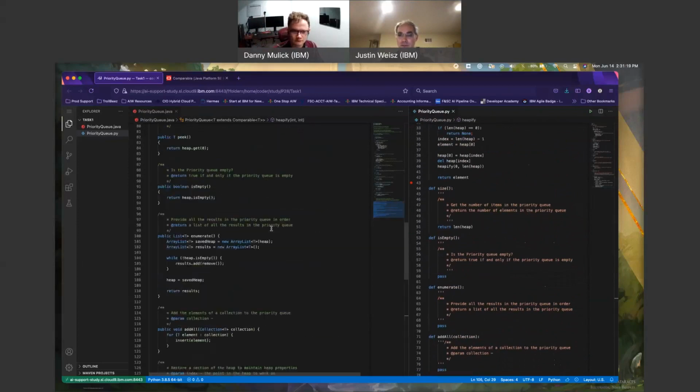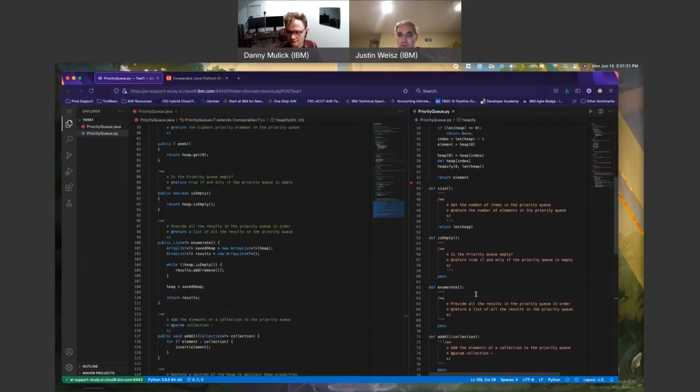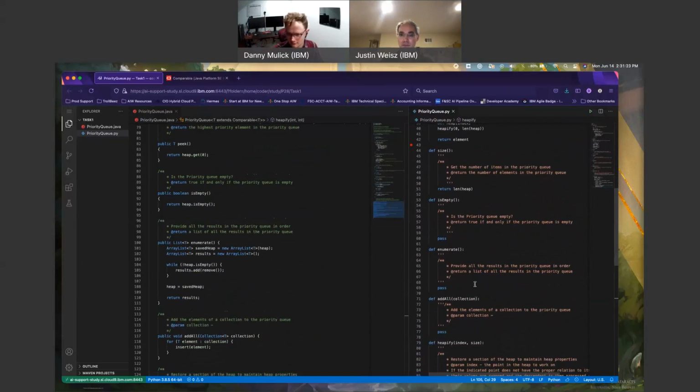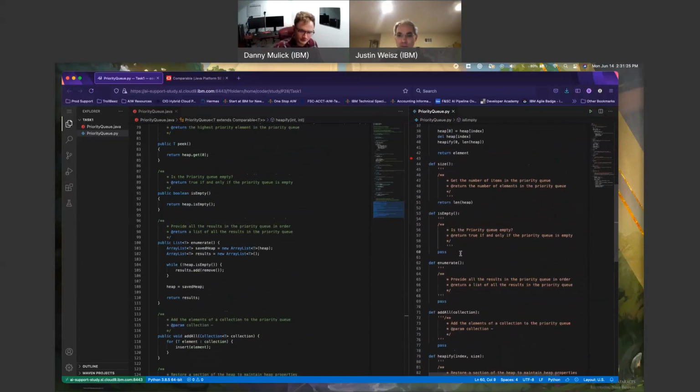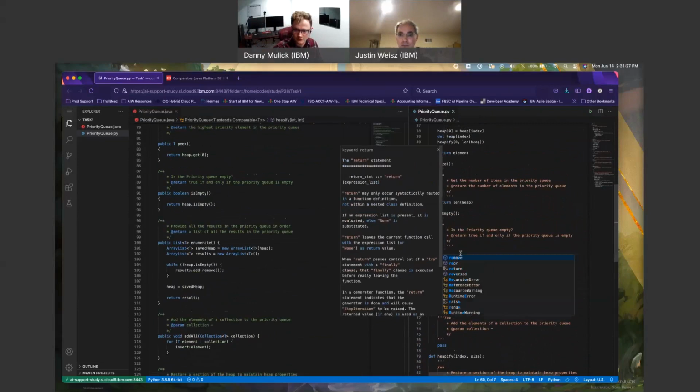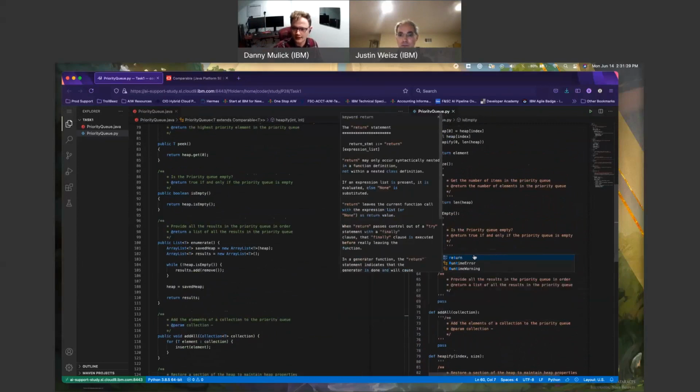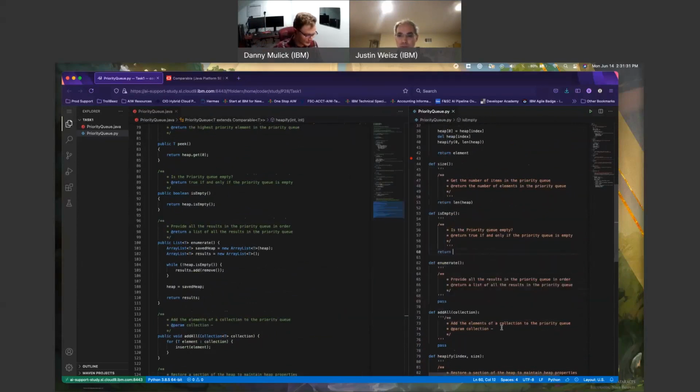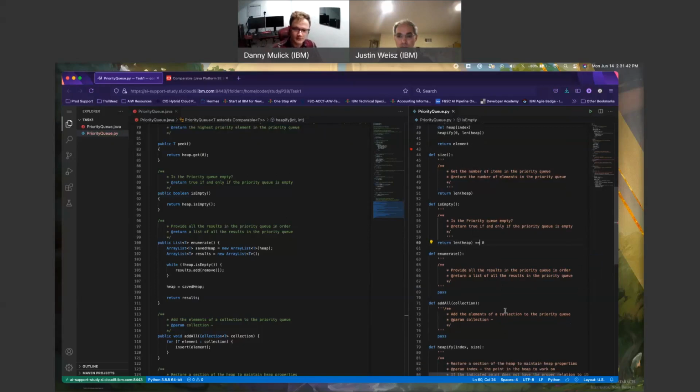Fair enough. Is empty is just saying if 0, Boolean. I'll say this one should be simple enough because I'm just returning. Oh, you are not excited at me typing that way. Len of heap, if it is 0, that's what I would call empty. If it doesn't equal 0, there are elements in it.